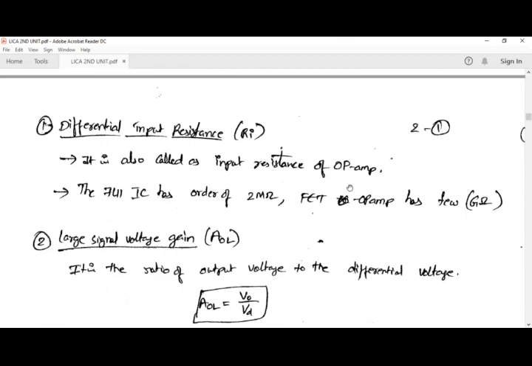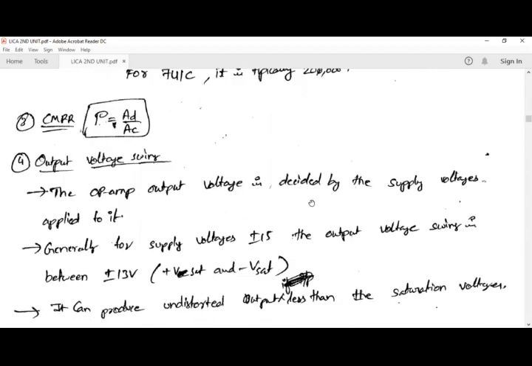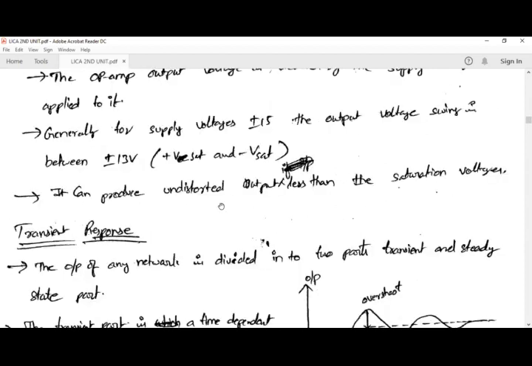Next, differential input resistance. It is also called the input resistance of an operational amplifier. For a 741 IC, it is around 2 megaohms when we are using transistors. If we are using field effect transistors, an FET op amp has a few gigaohms, in the order of gigaohms. That means it has high resistance, which provides a large gain. And output voltage swing we have also completed.